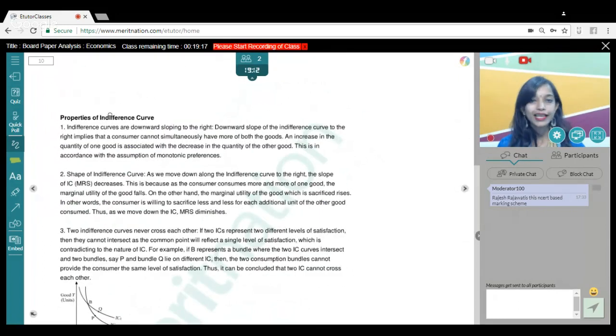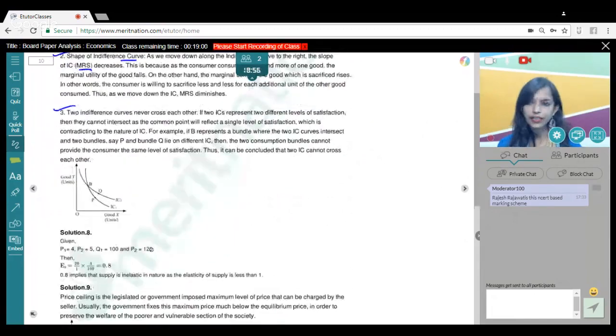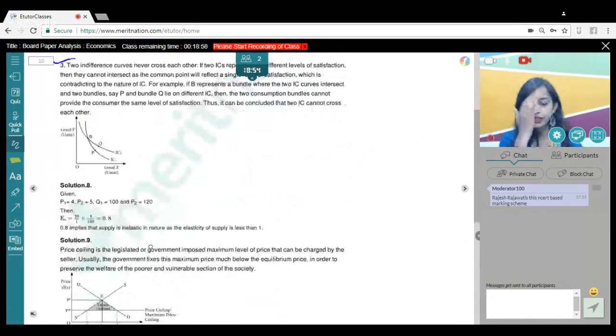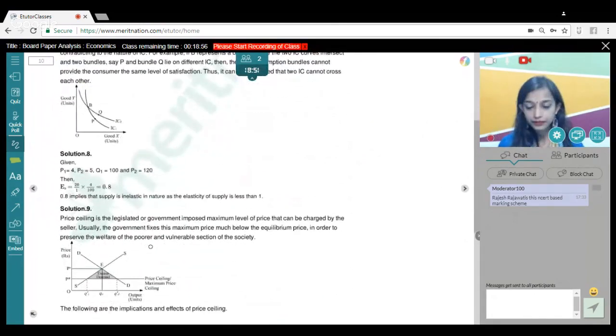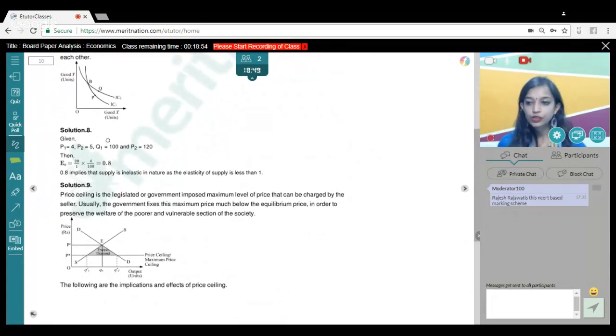Also, the next part of this question, properties of indifference curve, very direct again. Indifference curve slopes downward to the right. Shape of the indifference curve is obviously depicted by MRS, that is, diminishing marginal rate of substitution, and two indifference curves can never intersect each other. So obviously, you could have explained any of the three properties of indifference curve. Again, simple question. Moving to the eighth question, which was a numerical based question.